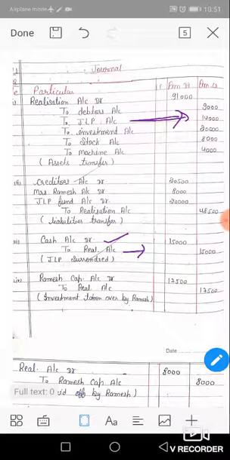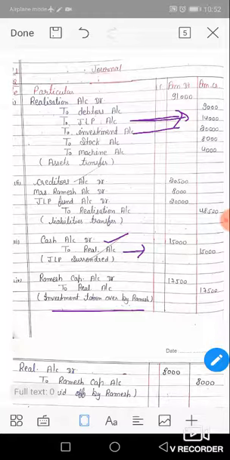Now next, Ramesh purchased investment at 17,500. Yes, investment of rupees 20,000 sold to Ramesh at 17,500. If a partner purchases assets from the firm, then the selling price will be debited to the partner's capital account, and the amount will be deducted from his capital account.